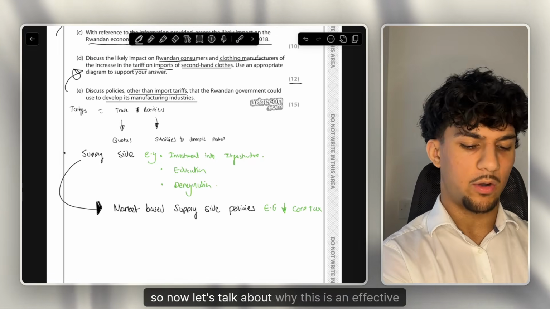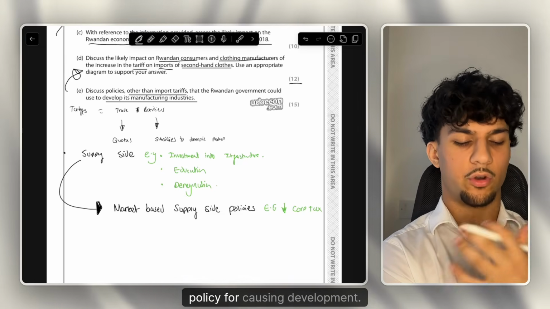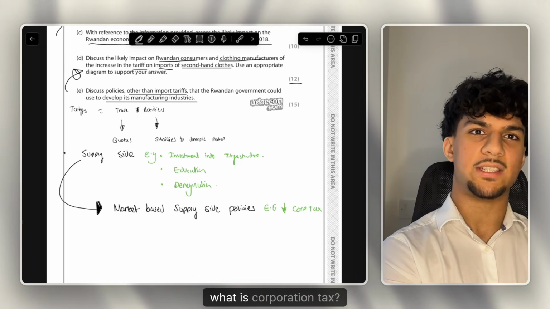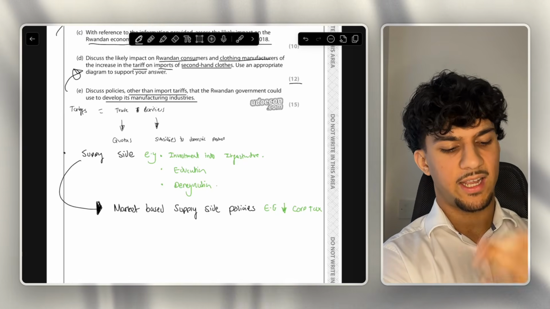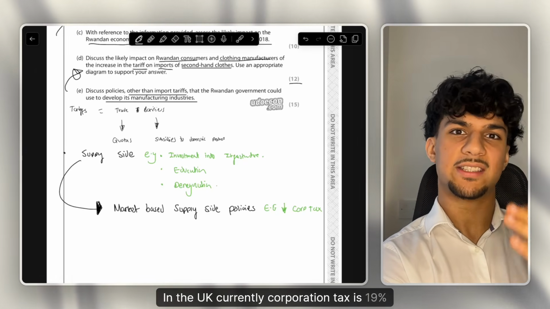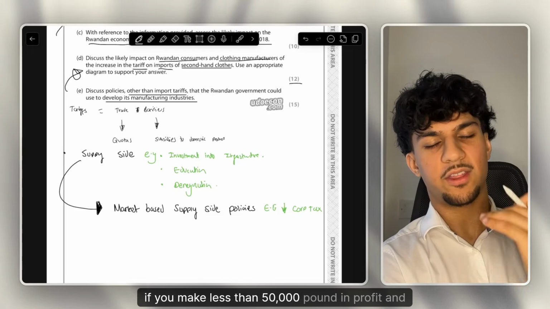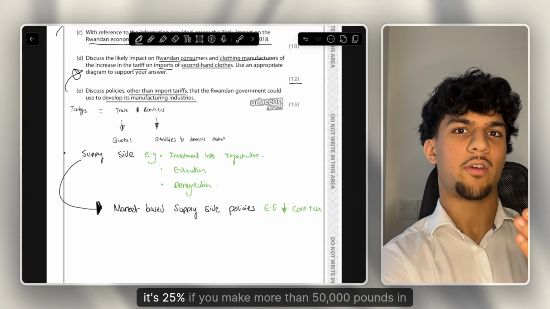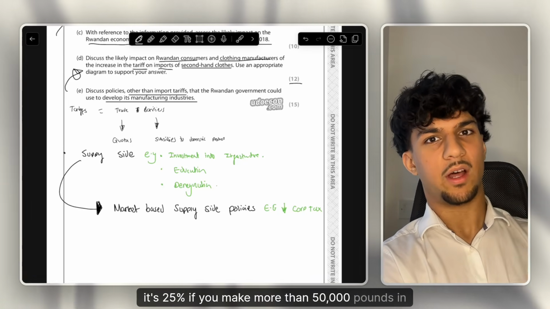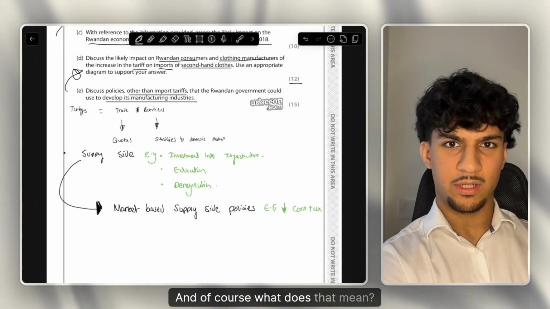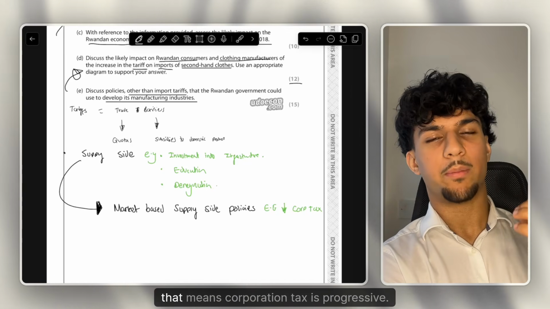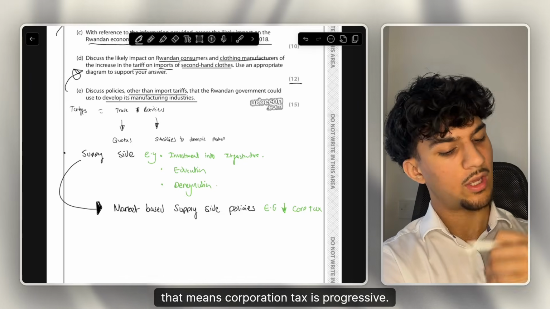Okay, so now let's talk about why this is an effective policy for causing development. Firstly, what is corporation tax? Corporation tax is a tax on a firm's profits. In the UK currently, corporation tax is 19% if you make less than £50,000 in profit, and it's 25% if you make more than £50,000 in profit within the UK as a limited company. And of course, what does that mean? If you want to add a bit more detail, that means corporation tax is progressive.